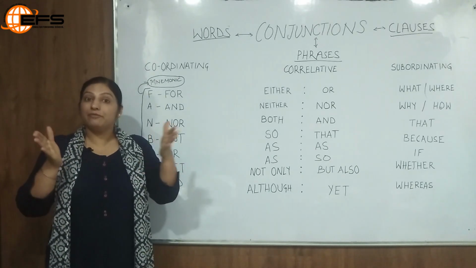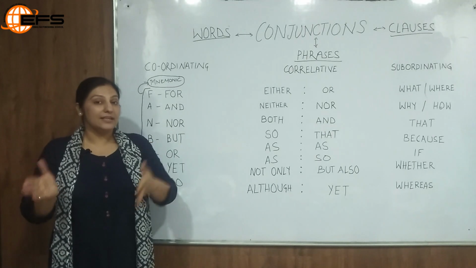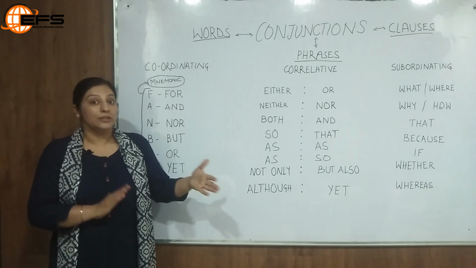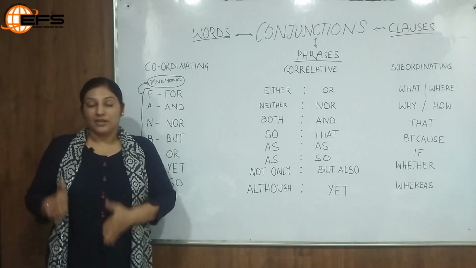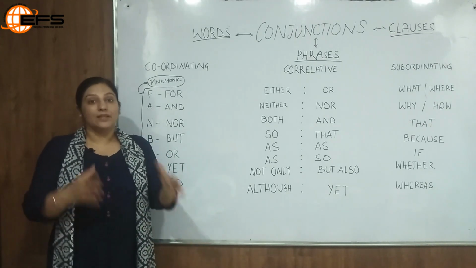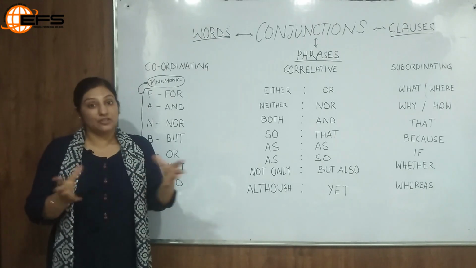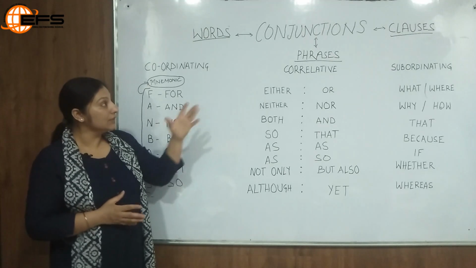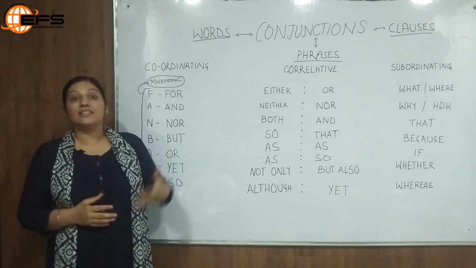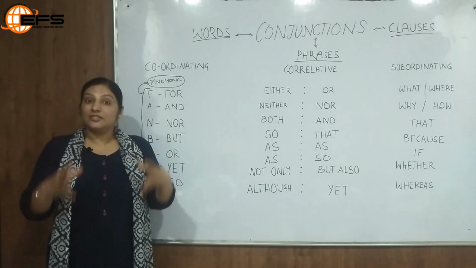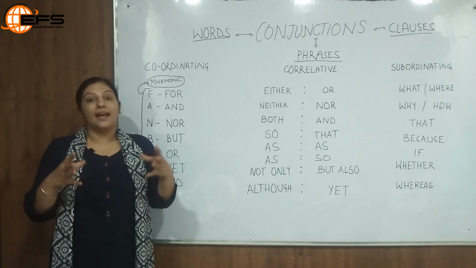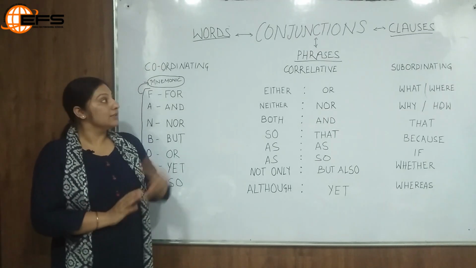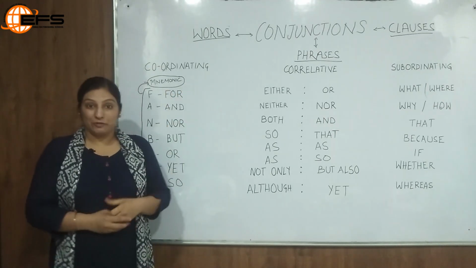So here we have two clauses. I went to the party, I enjoyed a lot, and each clause has its own verb. The first one has went and the second one has enjoyed. And the conjunction and is joining these two clauses, which are again part of a sentence. So, this is how conjunctions act as connectors, as linkers, and as joining words in a sentence.